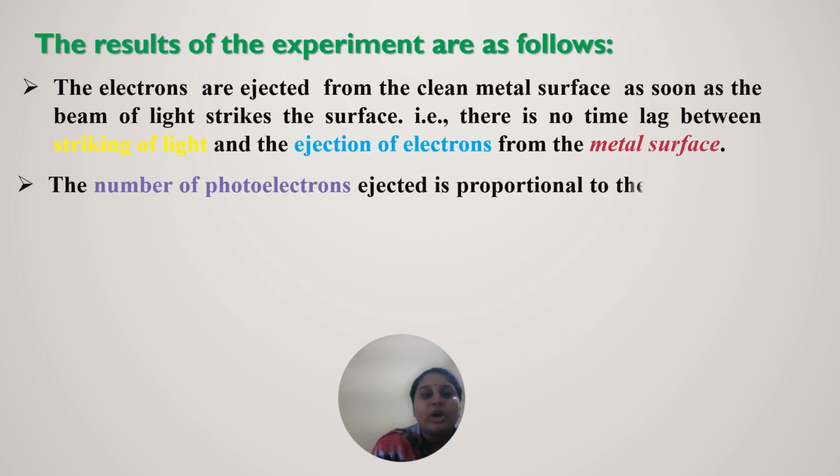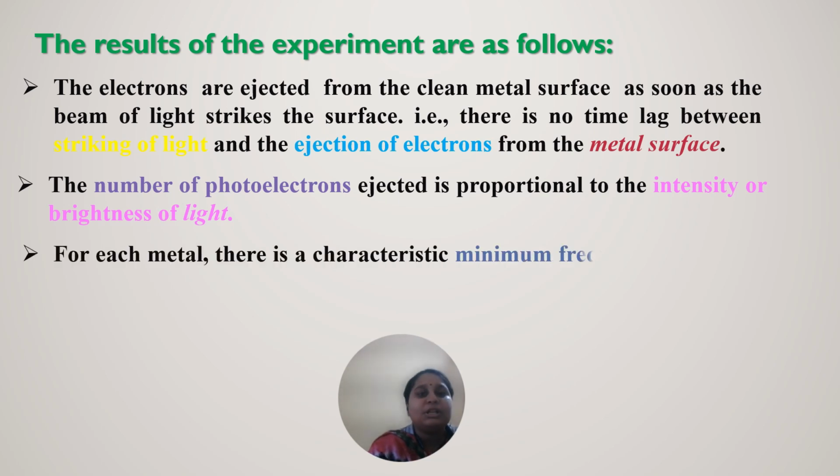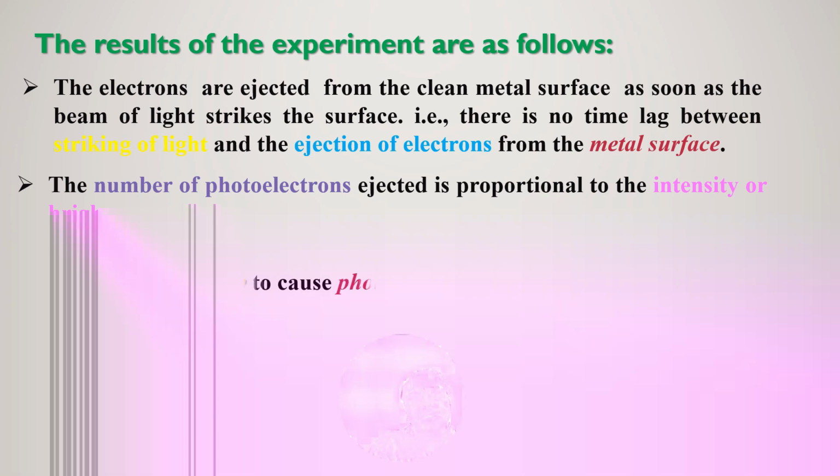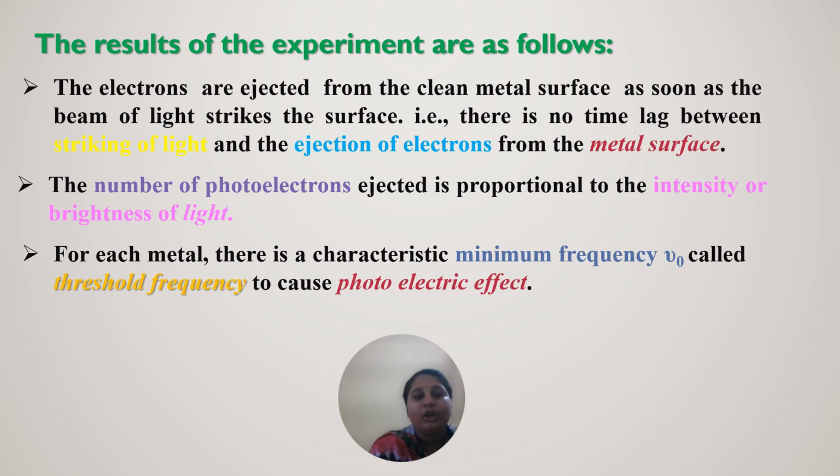The number of photoelectrons ejected is proportional to the intensity of the light, or the brightness of the light. So how many electrons are ejected? It is proportional to the brightness of the light. For each metal, there is a characteristic minimum frequency nu naught, which is called the threshold frequency. It causes the photoelectric effect.